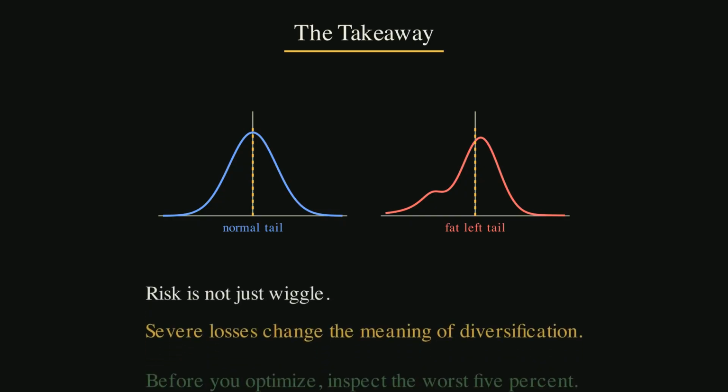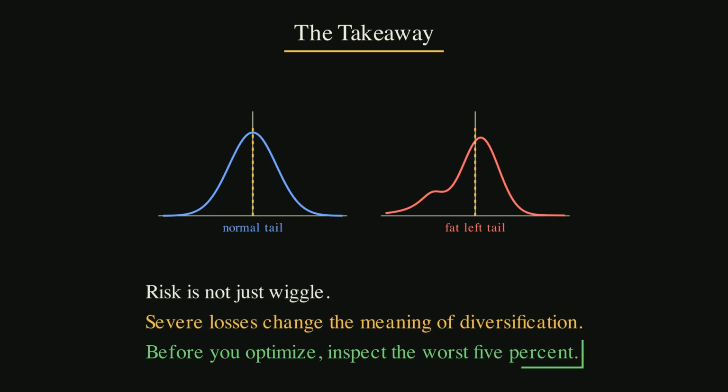That lesson applies beyond institutions. A household portfolio can have the same problem. A dividend fund can look steady until rates jump. A real estate fund can look smooth until liquidity closes. A high-yield fund can look diversified until credit spreads gap wider. The left tail is not an academic decoration. It is where the investor discovers what they really owned.